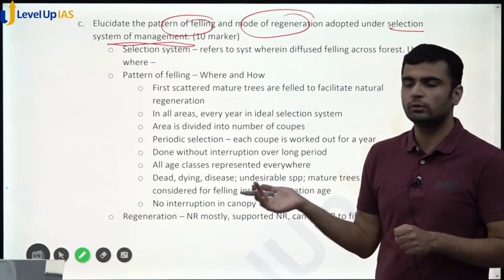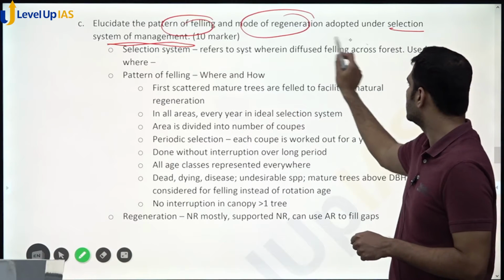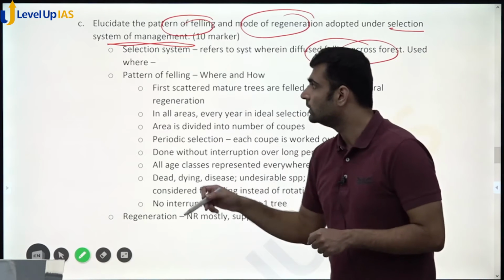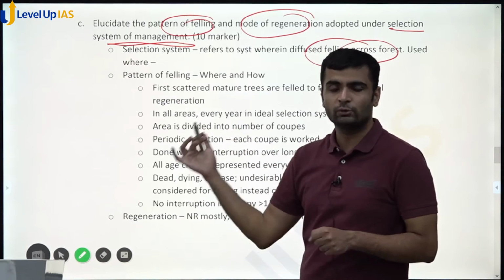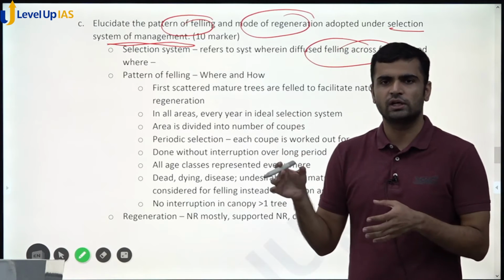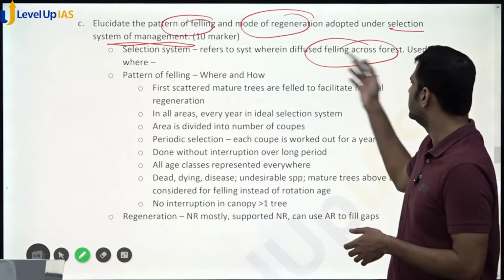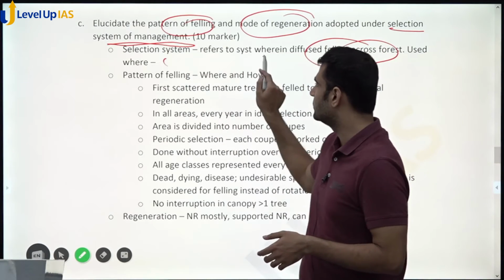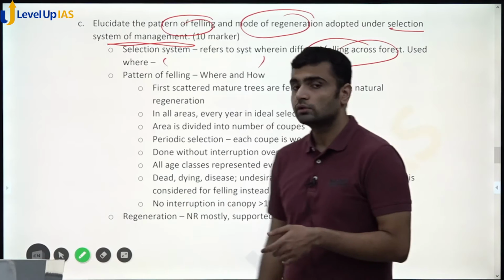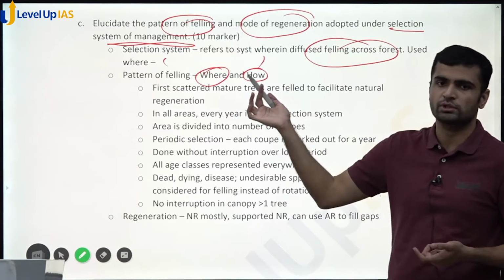Introduction. What would it be? We define what selection system is, where felling is diffused across the forest at all times. You can mention where it can be used: undulating areas, watersheds, spring sheds or remote inaccessible areas. You can mention that here in the introduction itself. So the first question, pattern of felling. So where and how, that's the question basically.